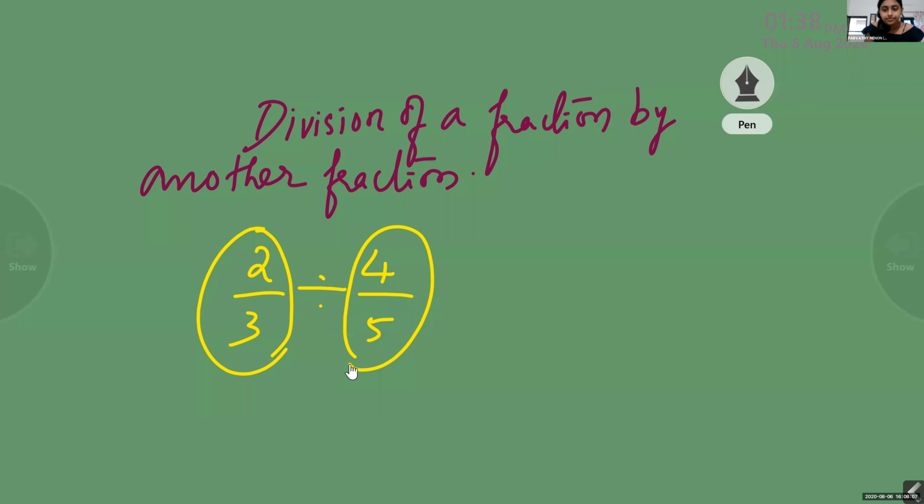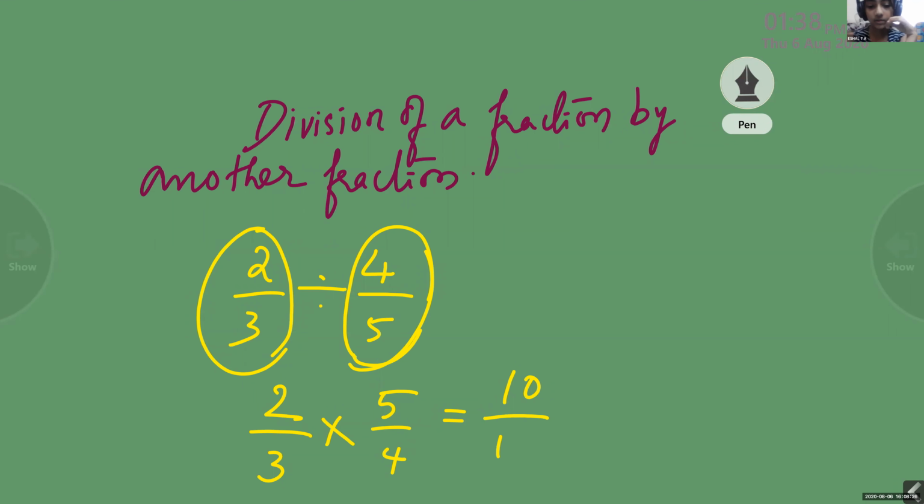So we have to take the reciprocal of that. So 2 by 3 into 5 by 4. Take the reciprocal of the divisor. The answer is 10 by 12. You can reduce it.